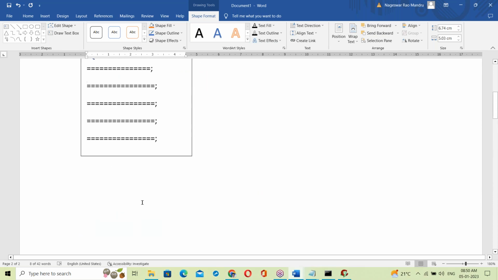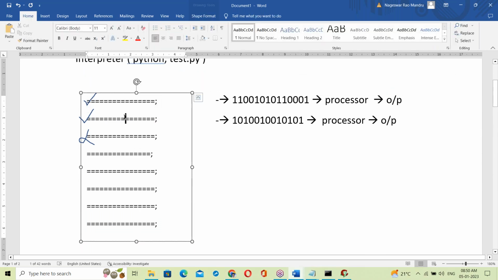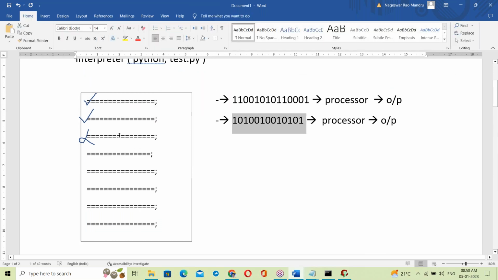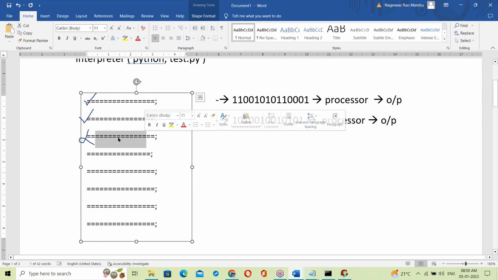What is an interpreter here? It checks only one line at a time. If it is correct, immediate execution. Next line checking, if correct, immediate execution. If there is any mistake, it stops. The interpreter shows only one error.